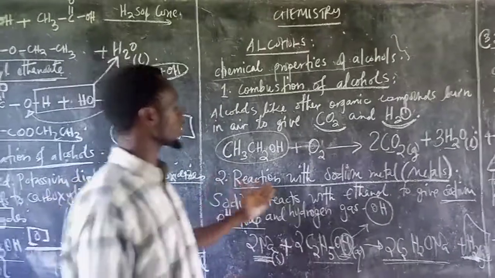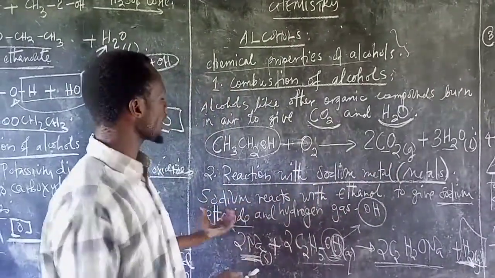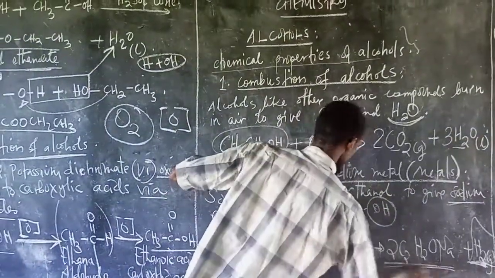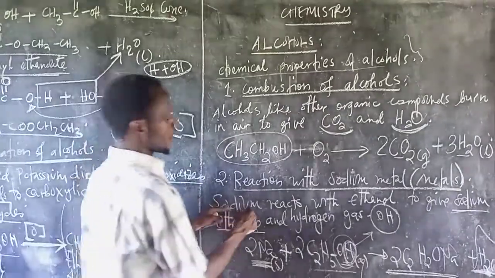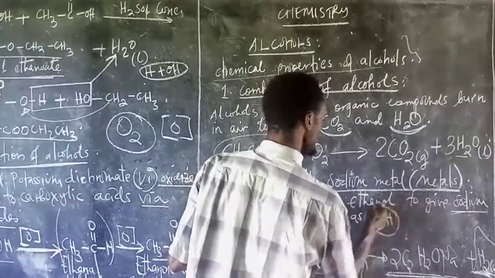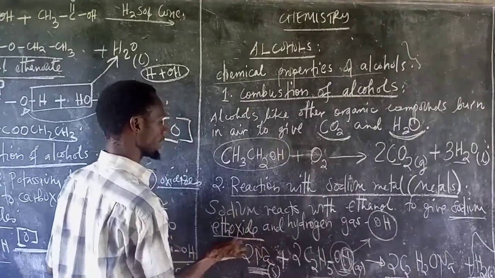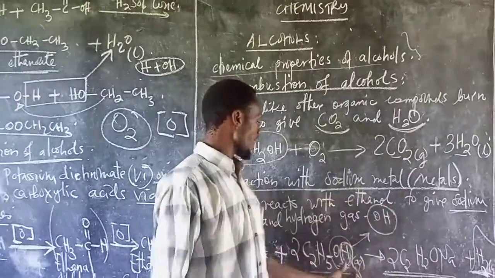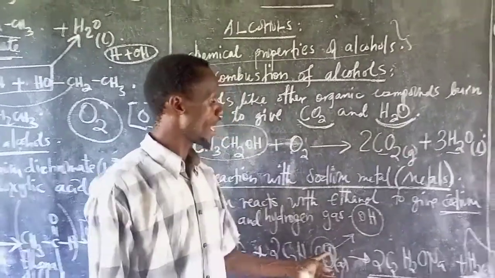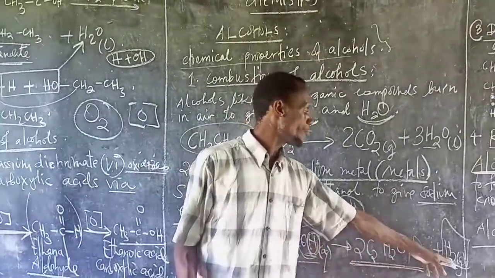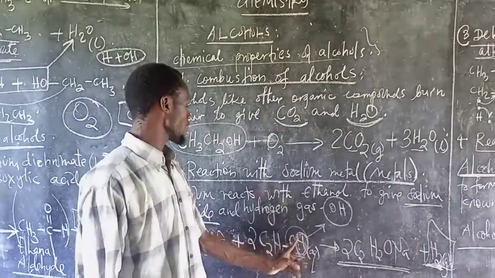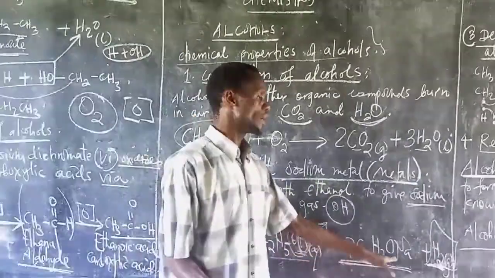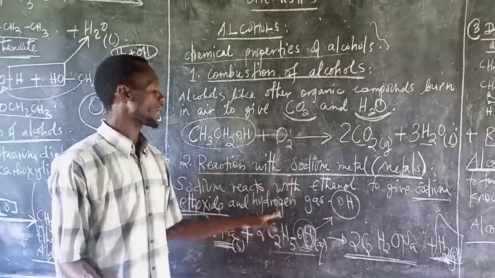But also we have seen reaction with metals. In the reaction between alcohol and metals, what we are looking for is a salt. An example is sodium reacting with ethanol to give sodium ethoxide and hydrogen gas. This means the metal attacks the functional group and removes hydrogen, so the hydrogen remains as free hydrogen gas, and it is replaced by the metal to form sodium ethoxide. This is the sodium ethoxide and hydrogen gas.